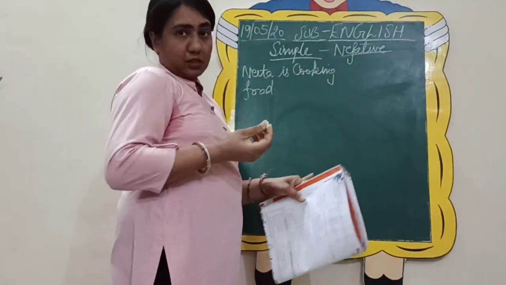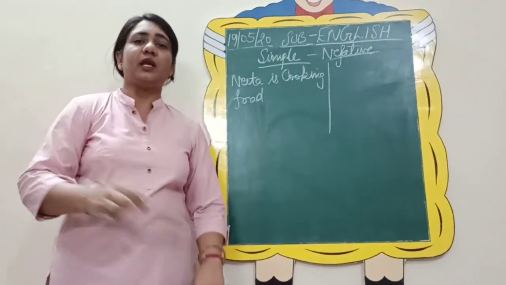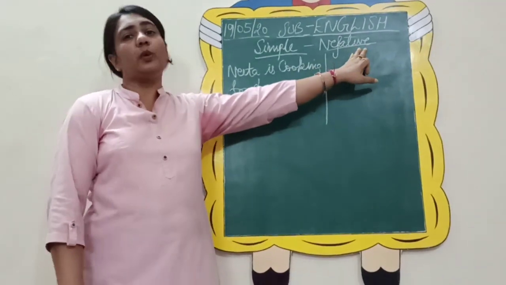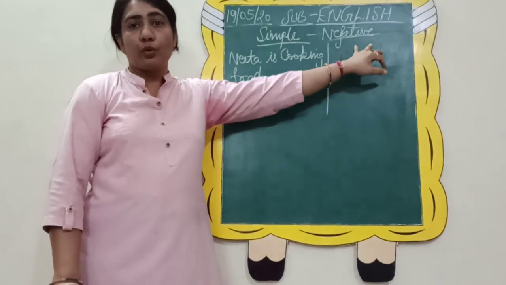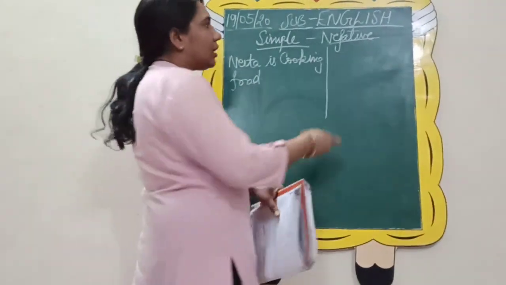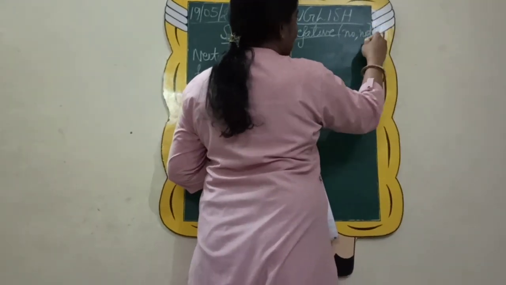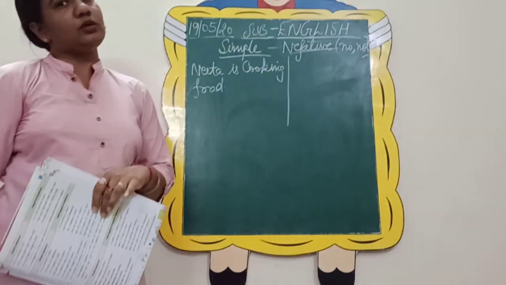Change it into negative. So dear children, whenever you need to change it into negative, as the name suggests, you will insert the words no and not. By inserting the words like no, not, you can easily change your sentences into negative ones.